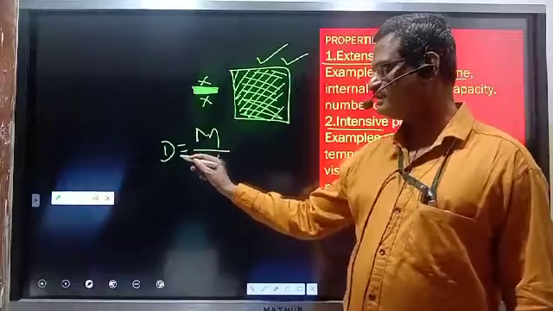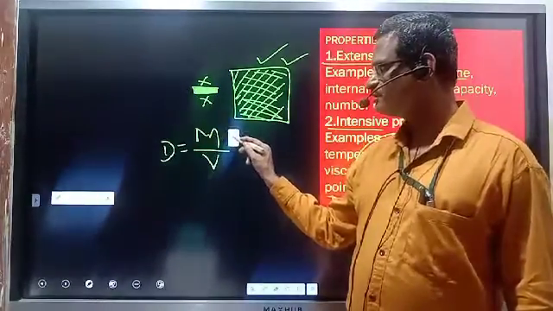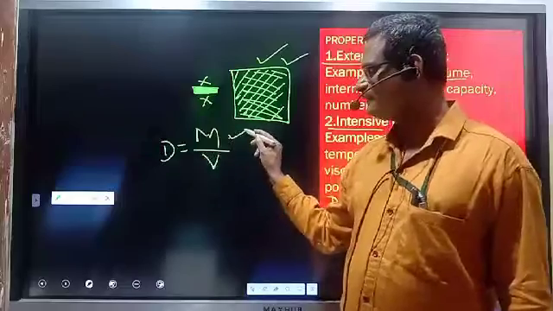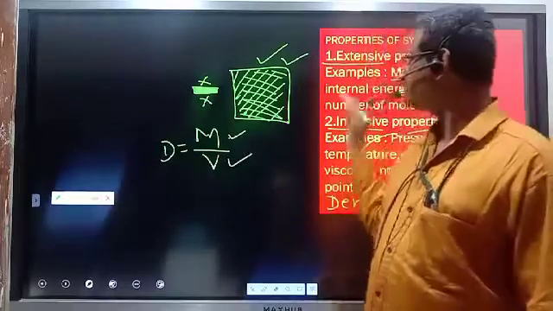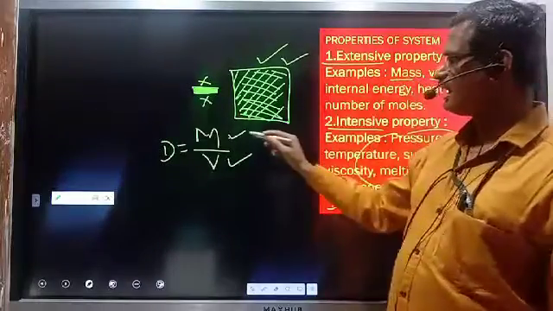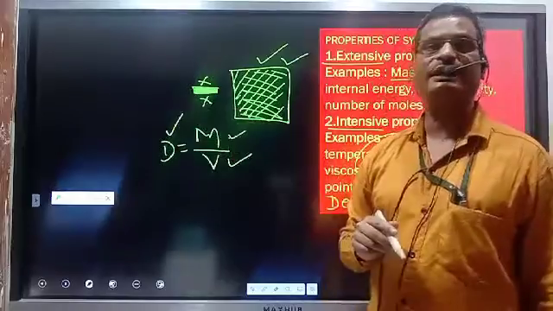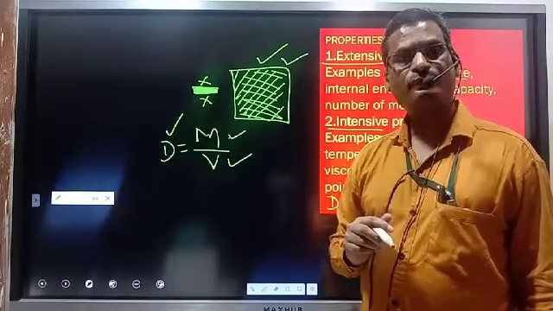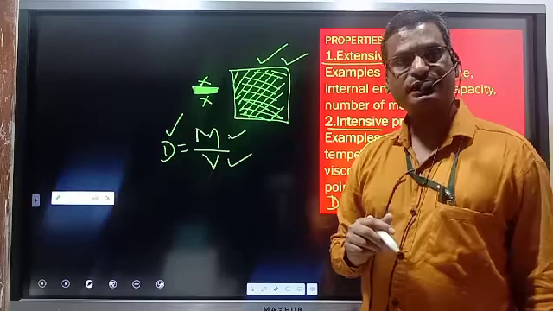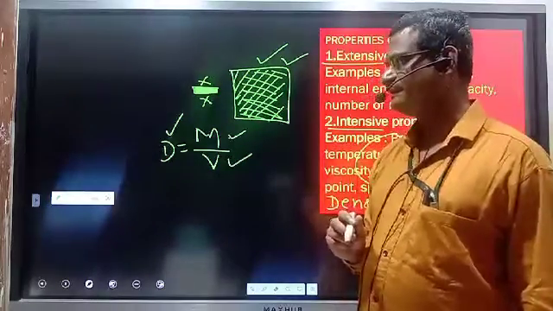See, from this equation, density is equal to mass upon volume. Mass is which type of property? Extensive. Volume, extensive. Both mass and volume are extensive, but their ratio is an intensive property. The ratio of two extensive properties is an intensive property.